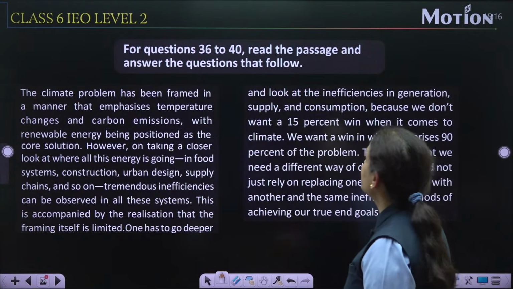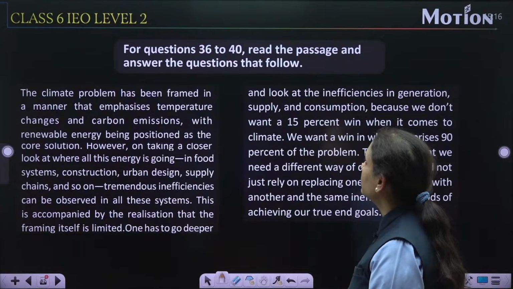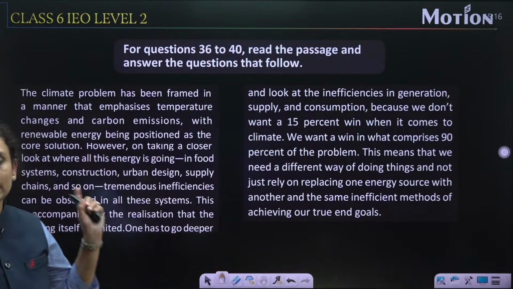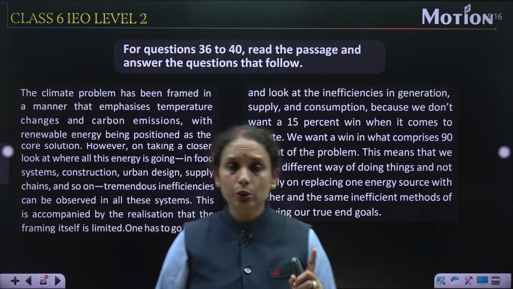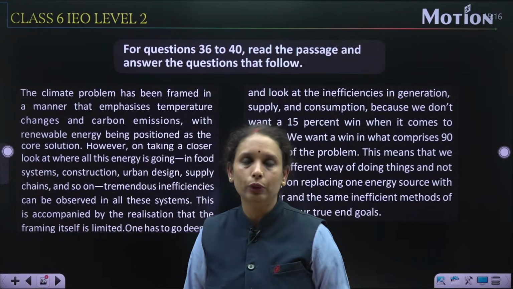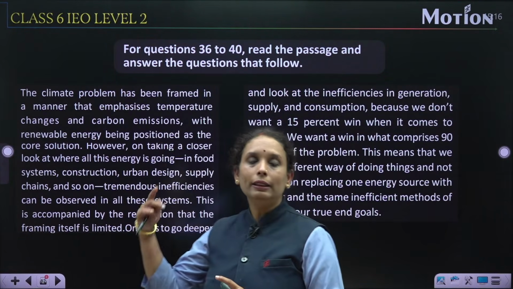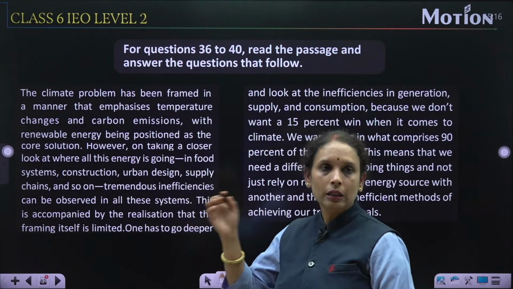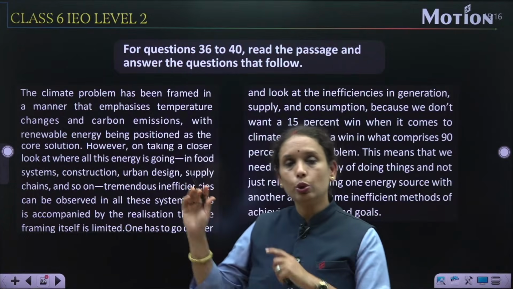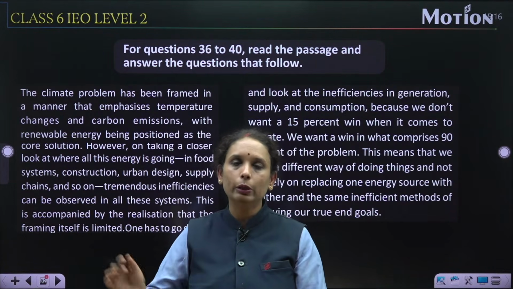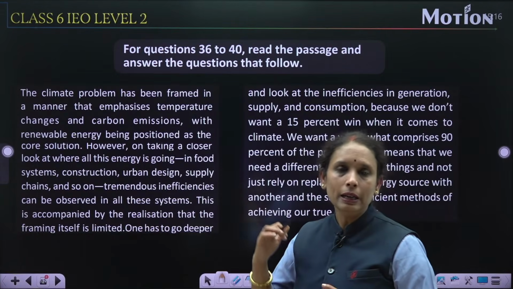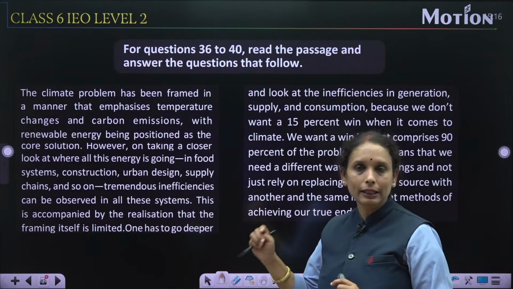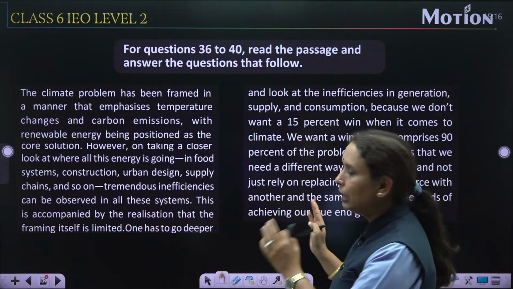Now for question 36 to 40, read the passage and answer the question that follows. यहाँ पर passage आपको read करना है और answer आपको देने हैं. तो first of all, in such kind of question you need to first of all read the question properly and carefully. सबसे पहले questions को आप ध्यान से पढ़ें, then go to the passage and read the passage and underline the words that will be connected with the question. जो question से connected words अगर आपको passage में मिल रहे हैं उनको आप underline करते रहिए और इस तरह से आप easily questions को solve कर पाएंगे without taking much time.